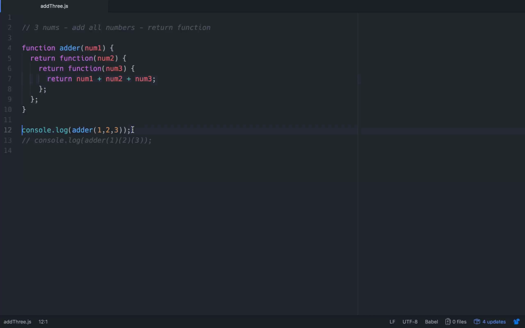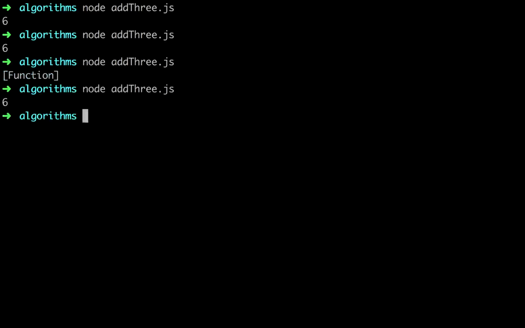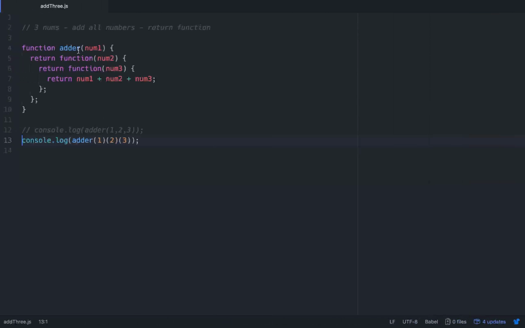So in order to call it properly using the function currying syntax, you actually have to call it 3 different times. And when we call it like this, it actually works. We have the 6 there. So it gets called first, adder, and then that returns something. When that returns something, this function is fired off because this returns a function. This function is set off right here with num2. That returns a function, which is num3. We set off num3 and invoke it like that. And then that returns num1 plus num2 plus num3.